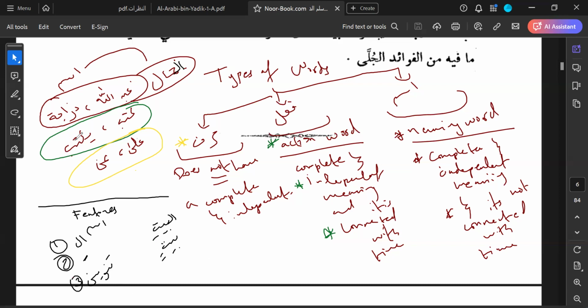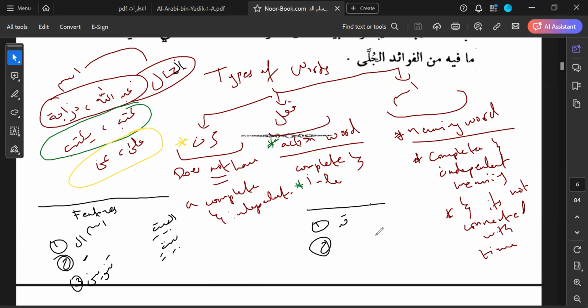What about fi'l? Let's erase some of this. In the case of fi'l, fi'l can accept قد. قد ذهب. Right? قد. فعل مضارع accepts سين and سوف at its start. سيكتب, سوف يكتب, سيذهب.